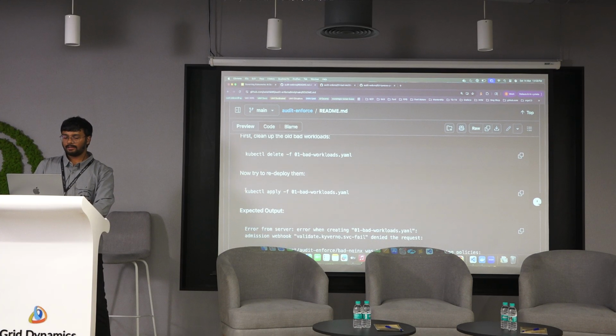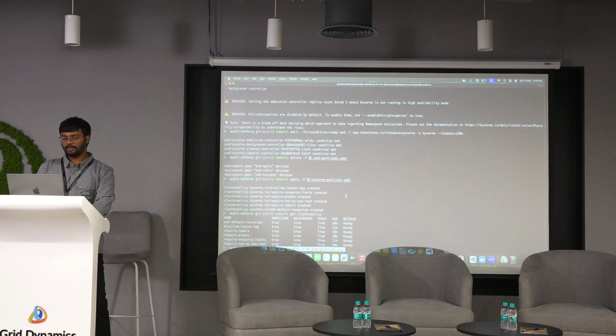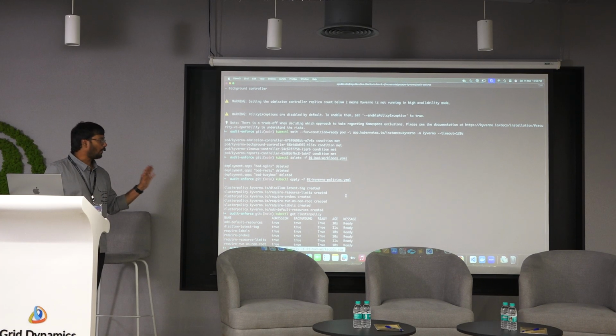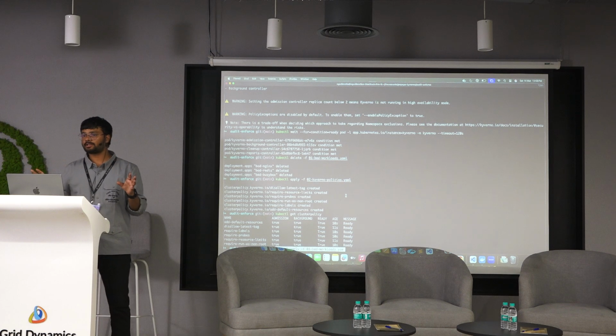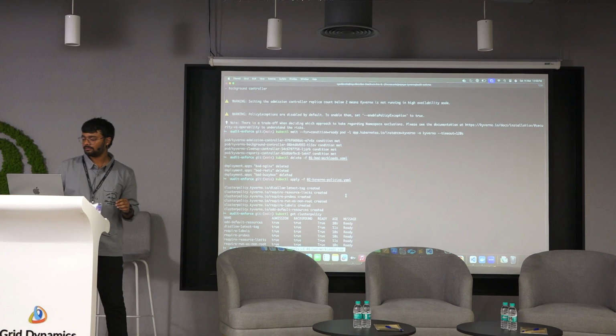Now we will try to apply the bad workloads. Now ultimately what it should do is block us, and it should show us the error message why it is blocking.